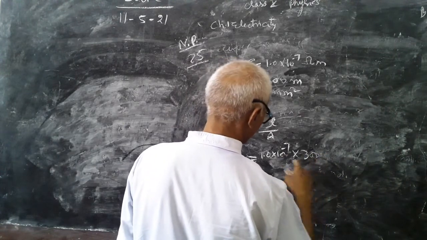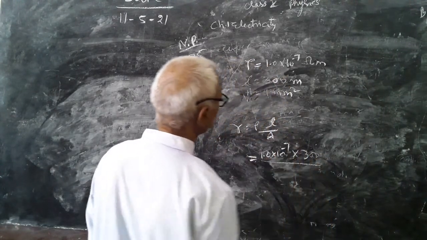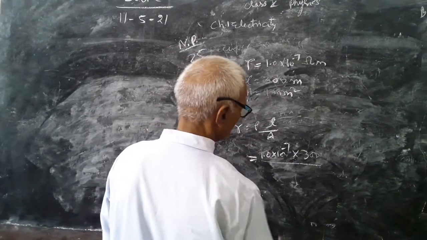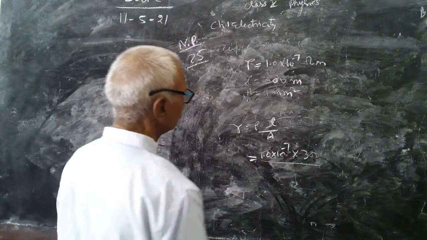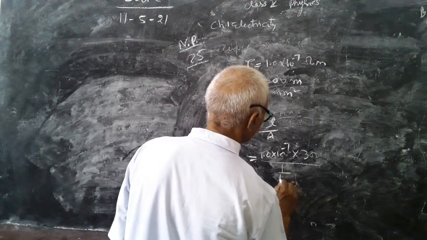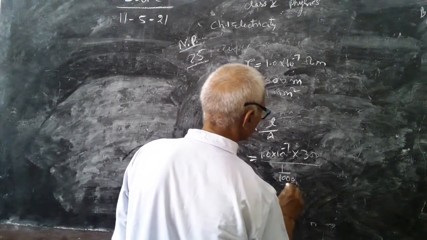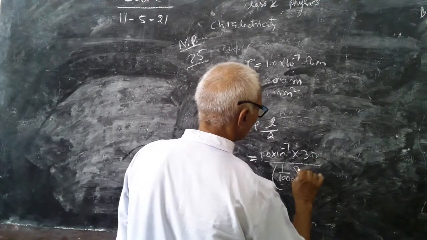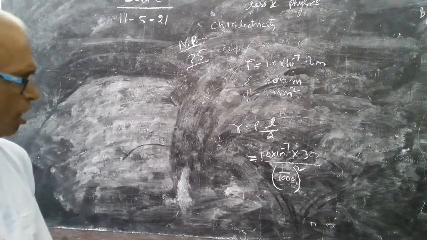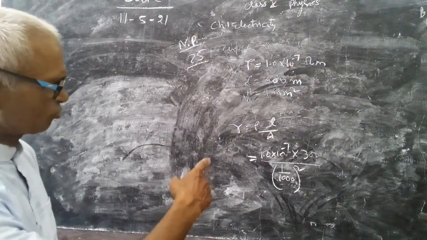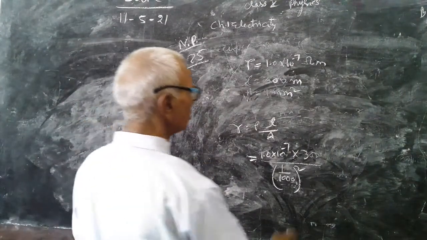This is in meter, this is in meter, but area is in millimeter square. Millimeter is converted to meter as 1 upon 1000. 1 millimeter means 1 upon 1000, and because millimeter square is there, so 1000 square.